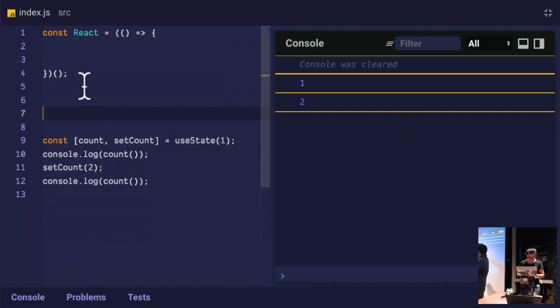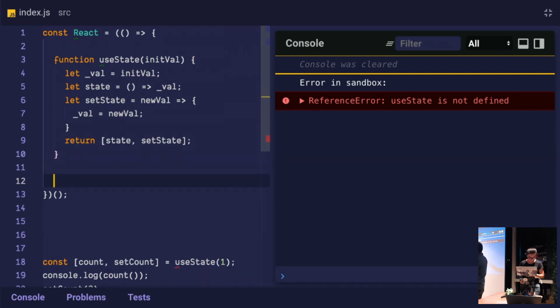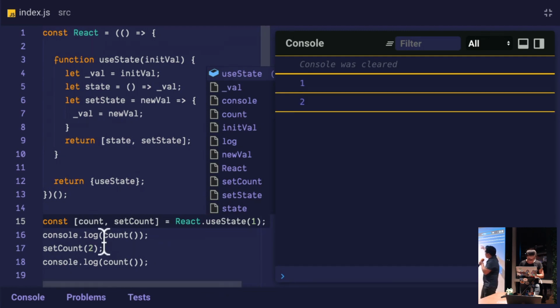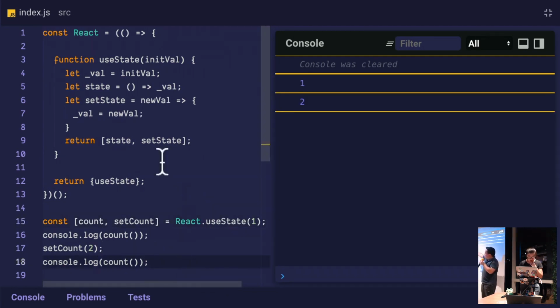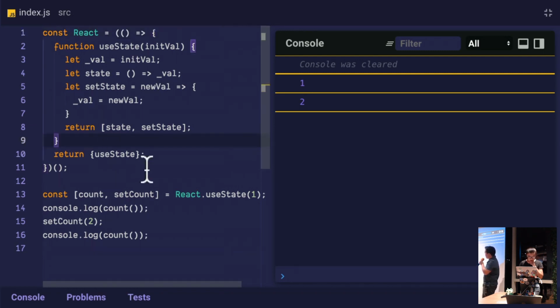So we're going to cut that and paste that in there, in that function. And then at the end of that function that we're immediately invoking, we're going to return an object that has a useState in there. Fantastic. Okay, so now at the bottom, in the usage code, we can just say React.useState, and everything still works as normal. All we've done is we've namespaced everything in the module pattern. So that's the React mini clone that we have over there.